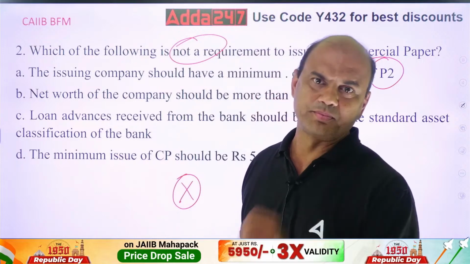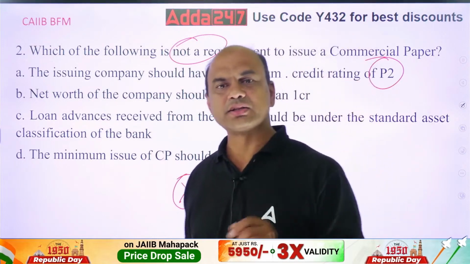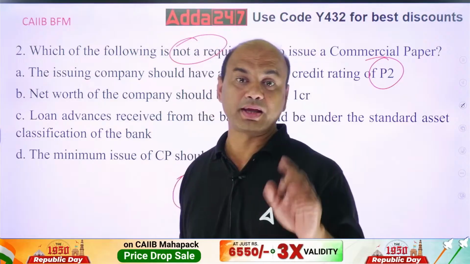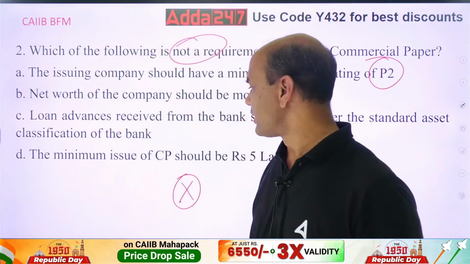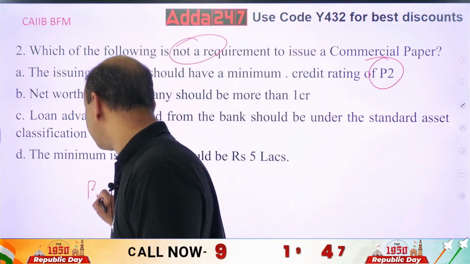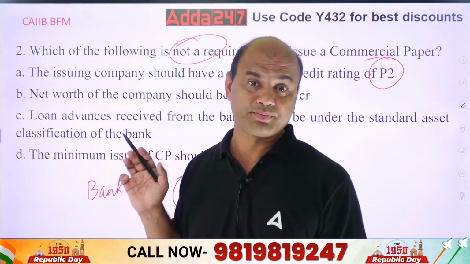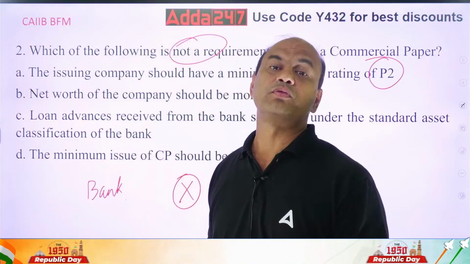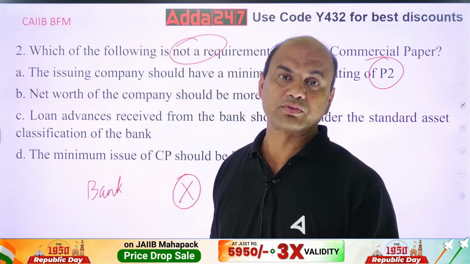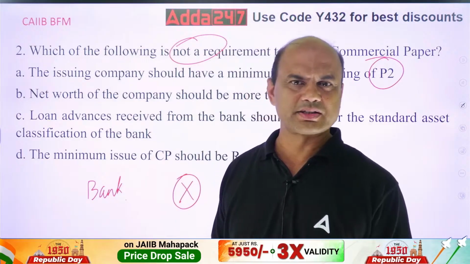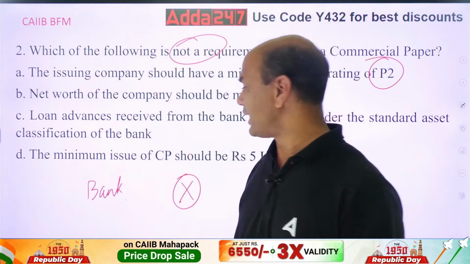But there's a problem. Bank has a limitation. Cost of funds of bank is high. Bank can't give beyond a certain amount. There are limitations. Okay? You can't give beyond 15%, you can't give beyond 20% to a group. All these conditions are there.